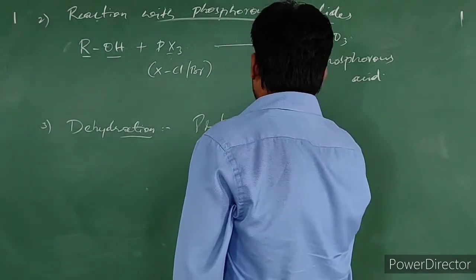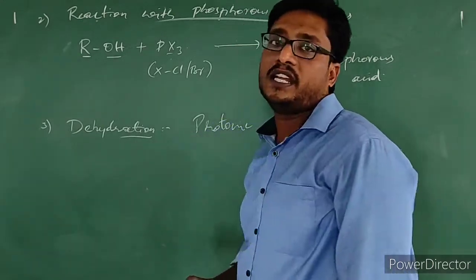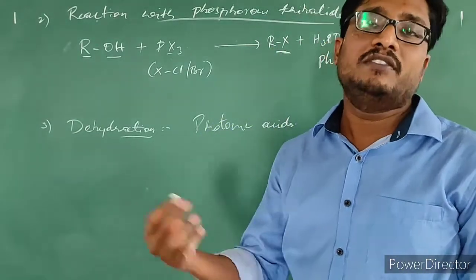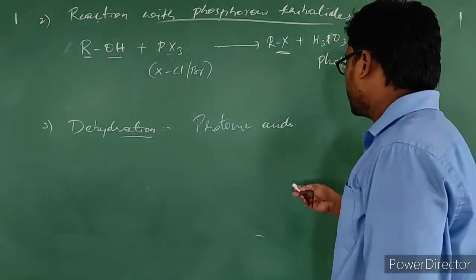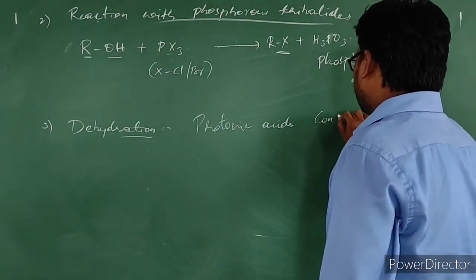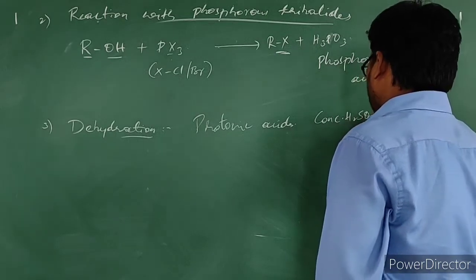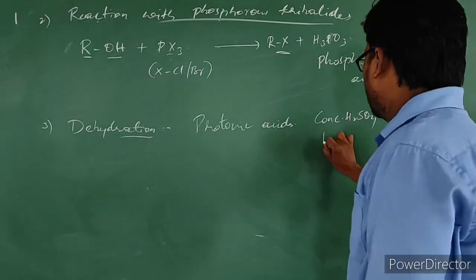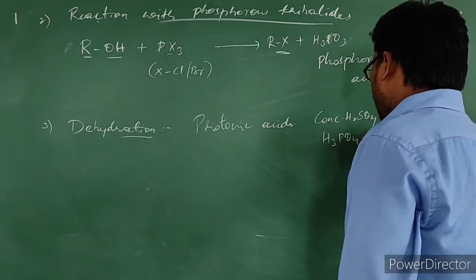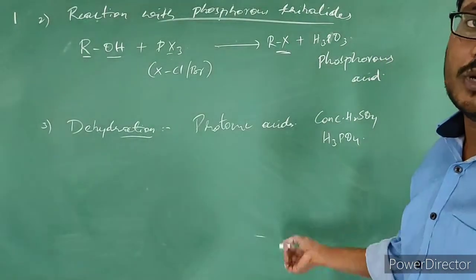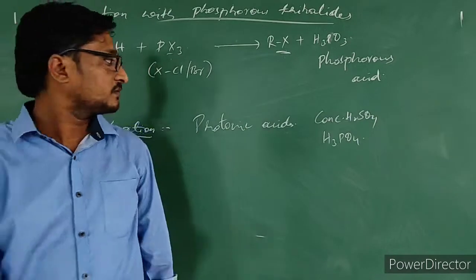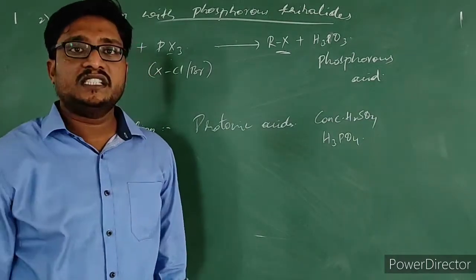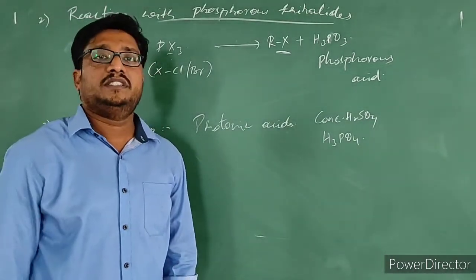What are protonic acids? Those which give H plus ions. We generally call them protonic acids. Simple thing. For example, concentrated H2SO4 is a protonic acid. Phosphoric acid is a protonic acid. When alcohols are treated with these protonic acids, dehydration will take place.